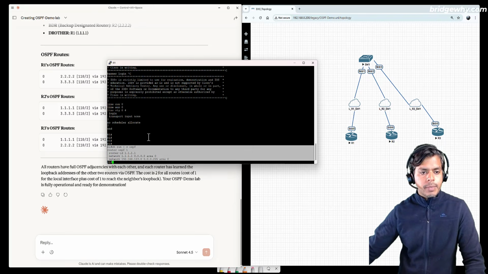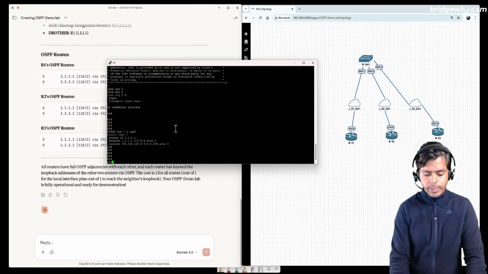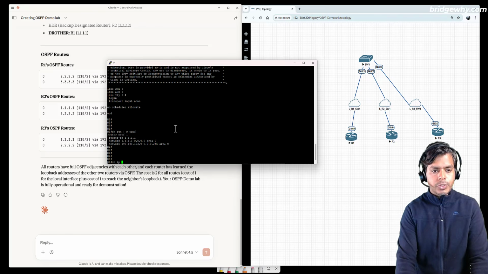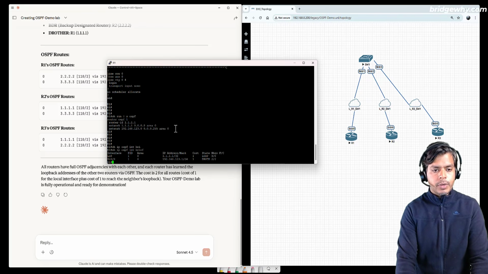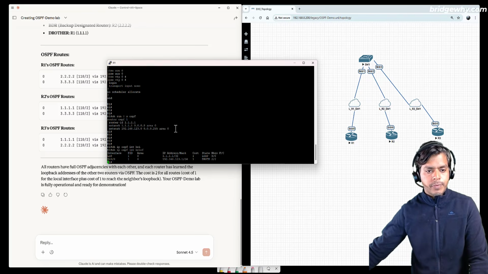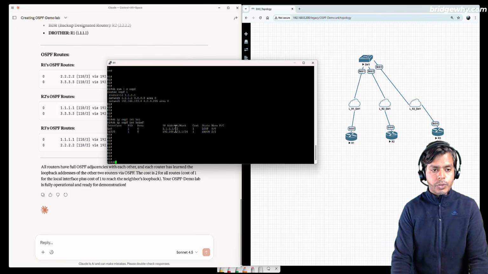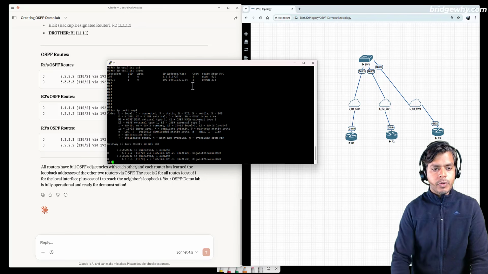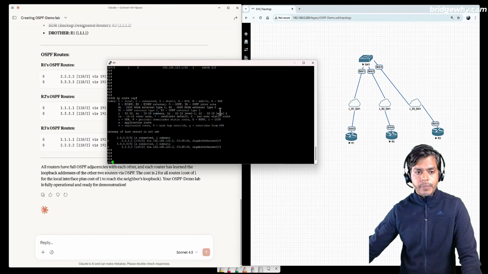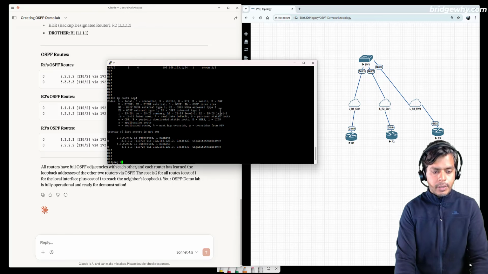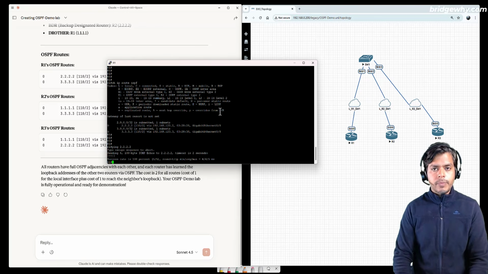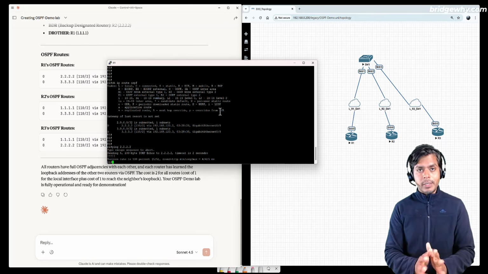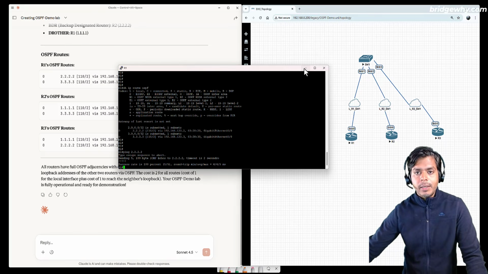It is showing me what it has configured as OSPF. And then if I do show ip ospf interface brief, what are the OSPF interfaces? And at last, I can show you the routes of OSPF. Show ip route ospf on R1, and actually everything is there. I can ping 2.2.2.2, right?